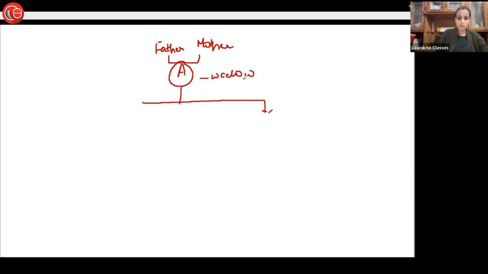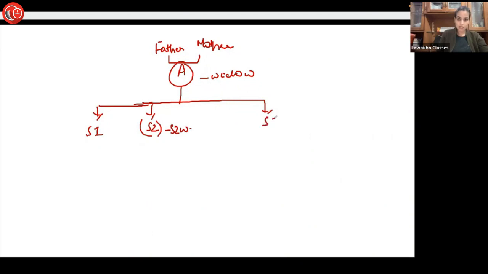We have the propositus A. We have his father, his mother, his widow. We have his son 1. We have son 2 who has predeceased, and we have his widow.